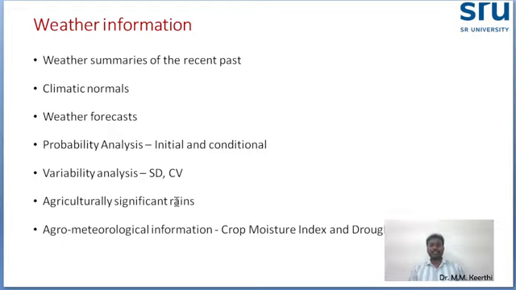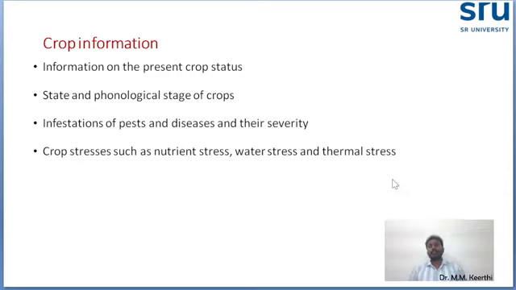Standard deviation and coefficient of variation, and actual significant rains should be there, and agrometeorological information including crop moisture index and drought severity index. These are all the details basically needed for agro advisory preparation under the category of weather information.